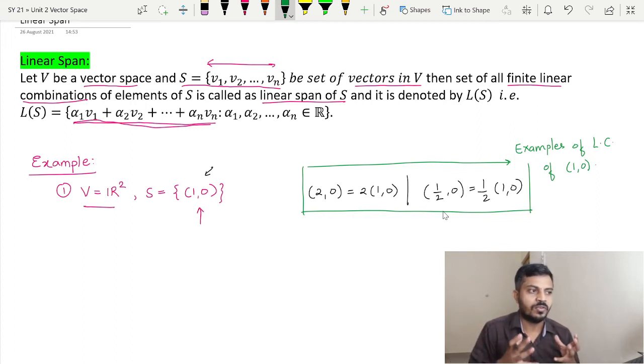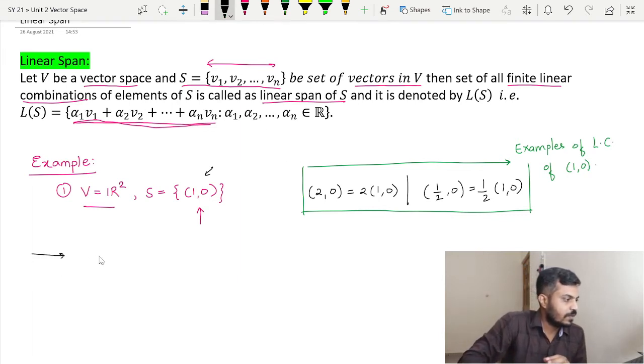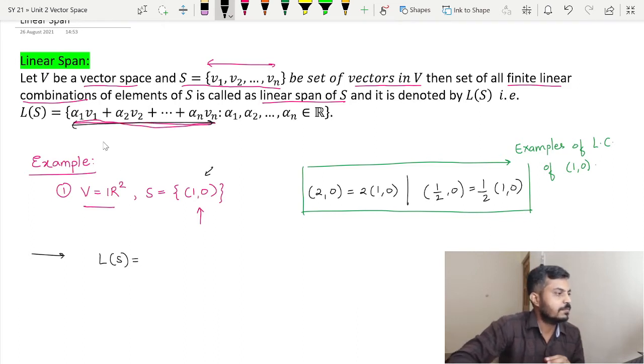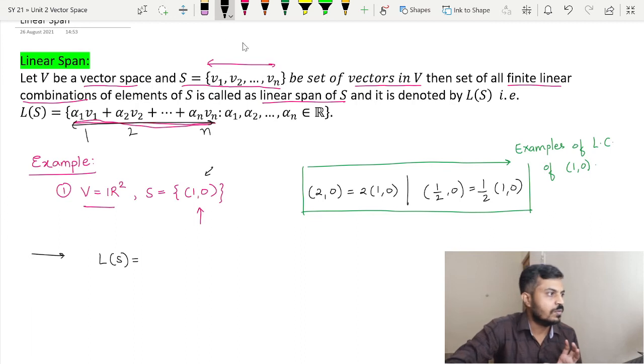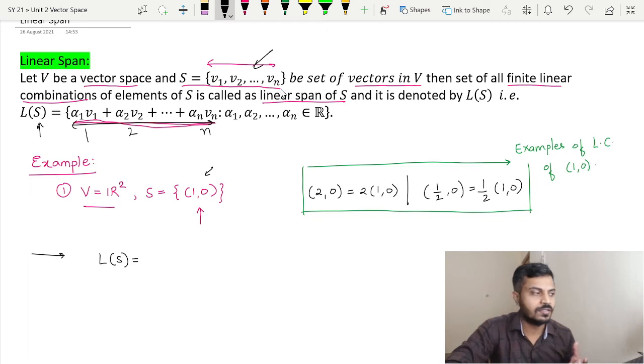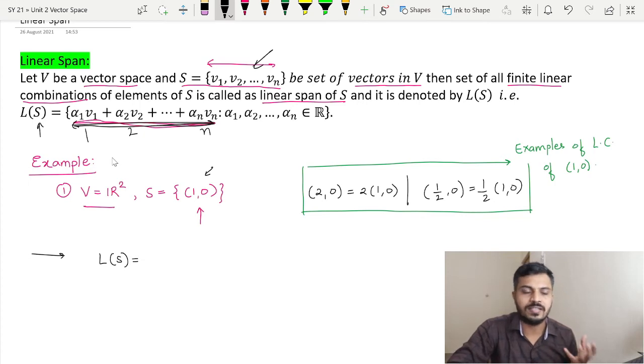Now what do you mean by linear span? You take all possible linear combinations of this vector (1, 0) and you put them in one set, and that is called the linear span. So according to the definition, what is our linear span? As you can see here, this set contains a summation, and in the summation how many terms are there? n terms. This is the first, this is the second, and this is the nth term. Now why is this so? Because we are finding the linear span of S, and our set S contains n vectors, thus the set has a summation which contains n terms.